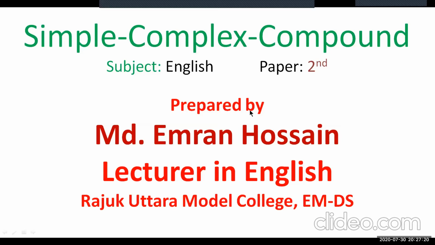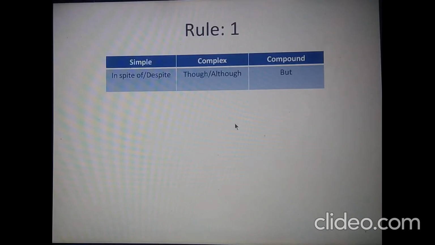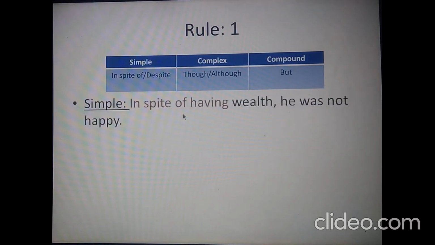So, let's start. In a simple sentence, usually if it has in spite of, which is a prepositional phrase, and then verb plus ing after it, we change the sentence to complex by dropping out the prepositional phrase in spite of, and then we take the subject from the main clause of the sentence.